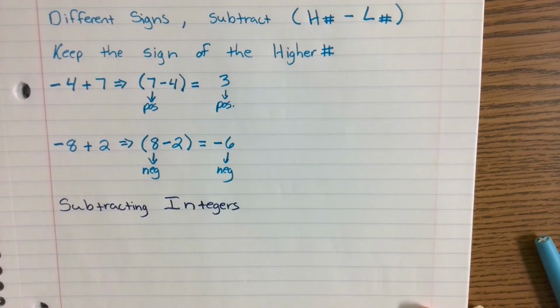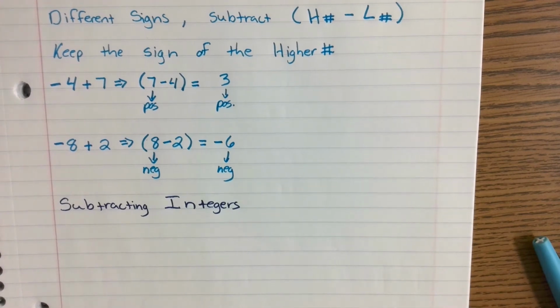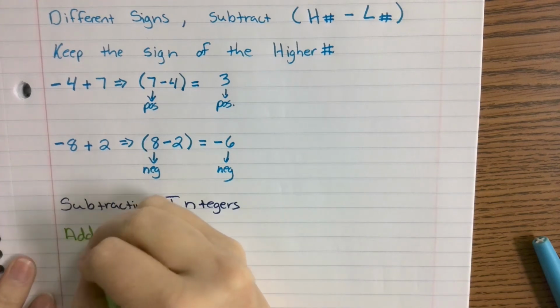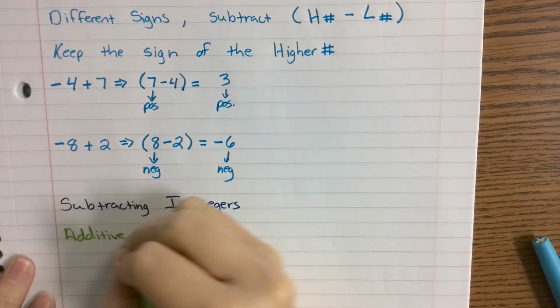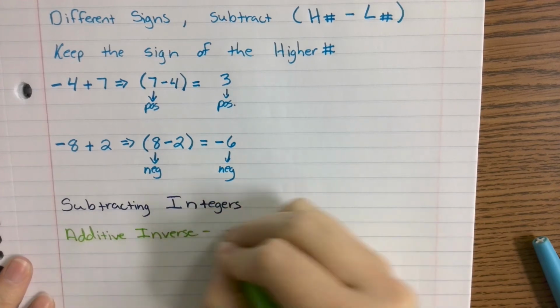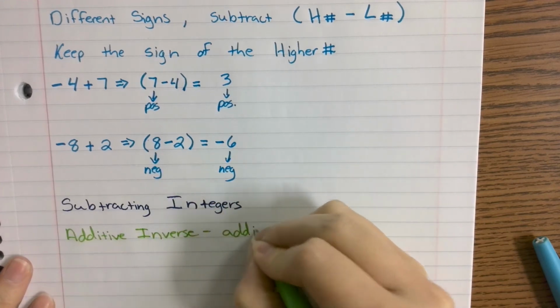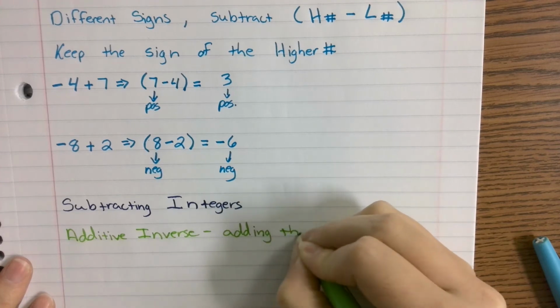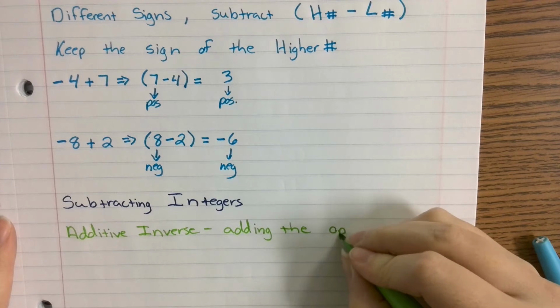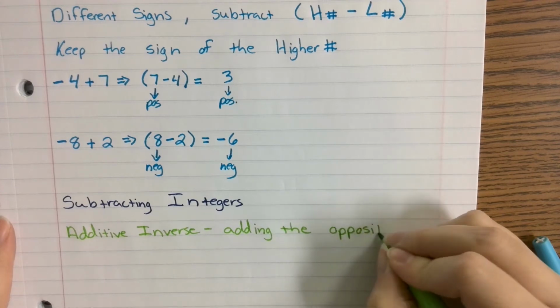So for subtracting integers, we do a little something called additive inverse. It means that we're adding the opposite. Additive is addition, and then inverse means opposite. That's in my green. Additive inverse is just the idea of adding the opposite.